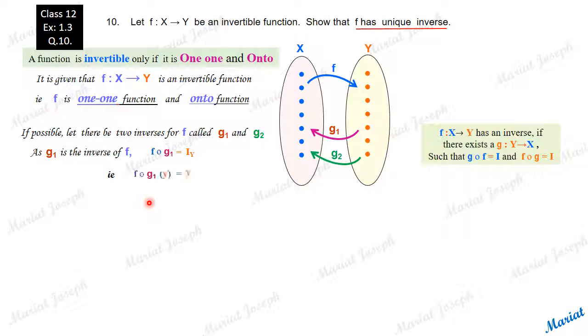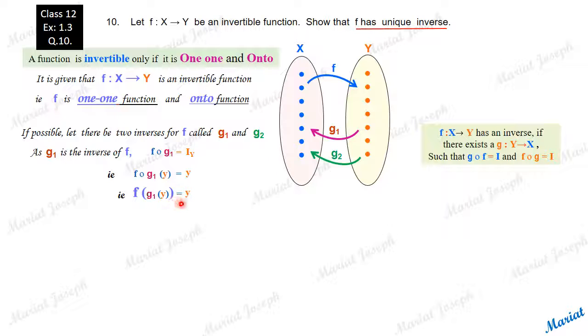That means FOG1 of the element y will be equal to y itself. Or in other words, f of G1(y) is equal to y. This is the definition of the composition O. So f of G1(y) is equal to y.